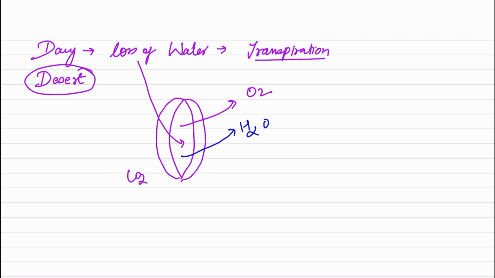Because it is just a pore, it is not selectively permeable, so that water will not go and only oxygen will go. No, it is a pore, it is open, so an excess amount of water will be lost, right? But for the plant, this is not a wise process. Otherwise, the plant will lose a huge amount of water and it will dry.